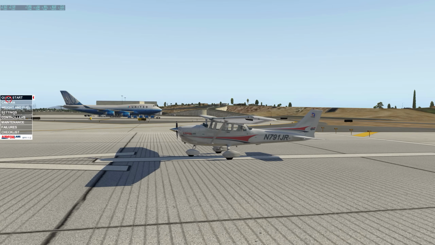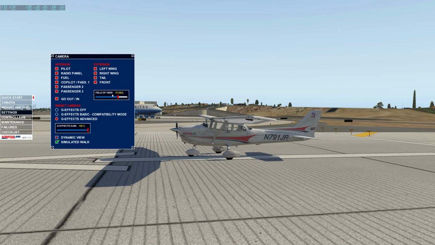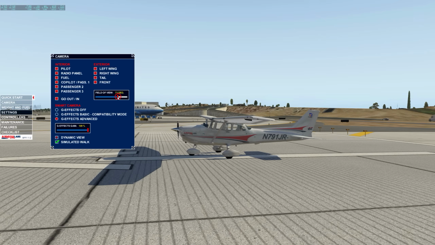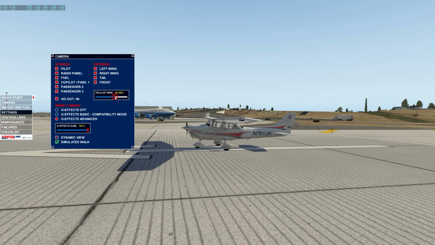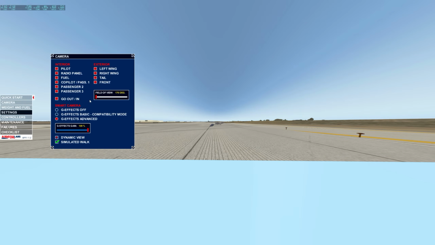And this is something that we can simulate here. So we are at 70 degrees and we're getting about 52, 53 frames, okay? So if I go to 85 degrees, as you can see, the performance hasn't changed. I am now at 52, 53 frames. But if I change the field of view to 170 degrees, then look at what happens to the frames. So I've lost about 7 frames, moving from 70 degrees to 170 degrees.